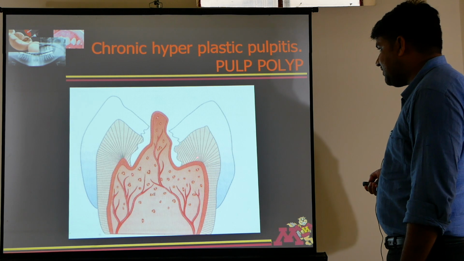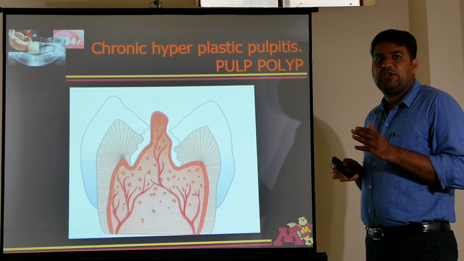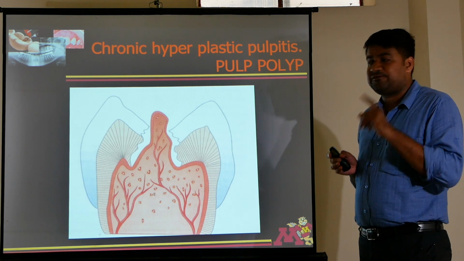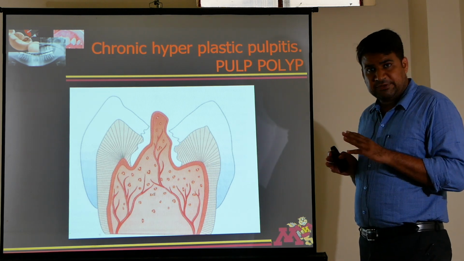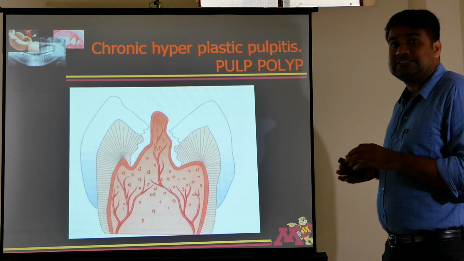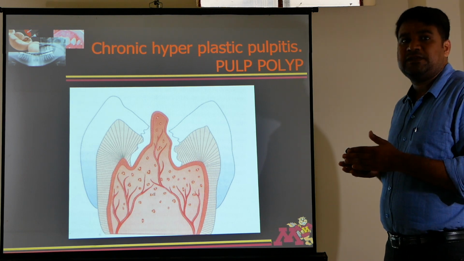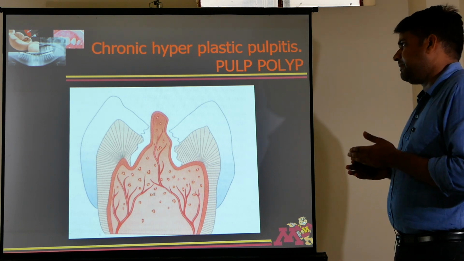This is again a sequelae of dental caries. Until now we have studied dental caries and the sequelae of dental caries. First dental caries is there. If the caries involves only enamel and dentine, then only sensitivity is there. If the caries involves more of dentine, then pulpitis is there. Pulpitis can be reversible pulpitis or irreversible pulpitis.